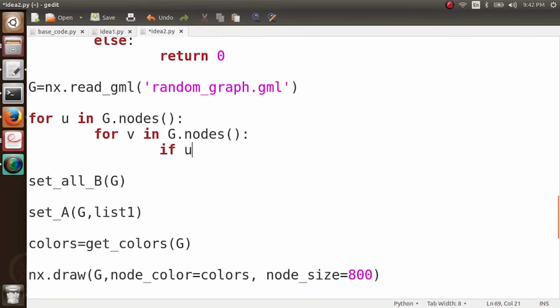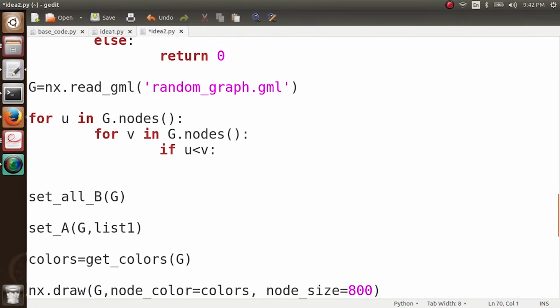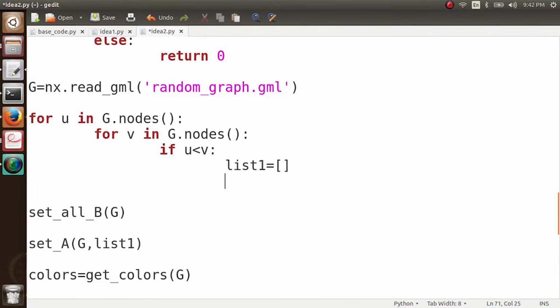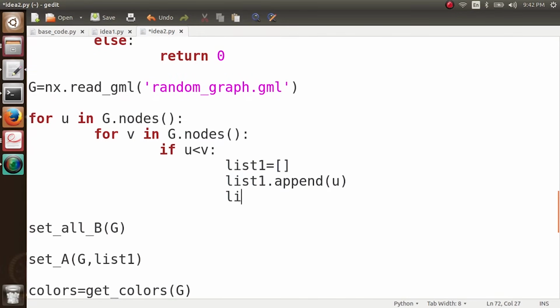So I put a condition here: if u is less than v, only then what I am doing will be considered. So if u is less than v, now I create my list1. For every possible value of u and v, I append both of these values in my list: list1.append(u) and then list1.append(v).